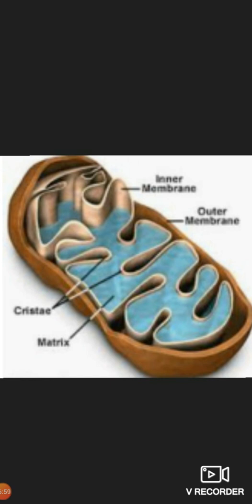Let me see mitochondria. Mitochondria is an oval or rod-shaped double membrane bounded organelle. Aerobic respiratory reactions take place within the mitochondria to release energy. So it is known as the powerhouse of the cell. The energy produced within the mitochondrion is used for all the metabolic activities of the cell.